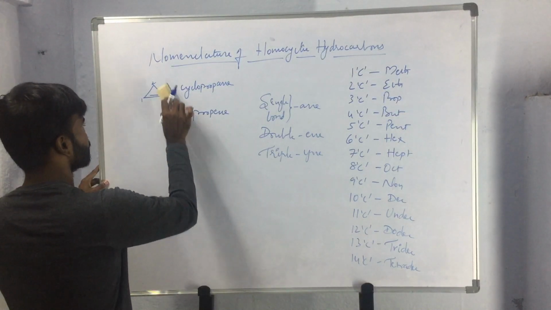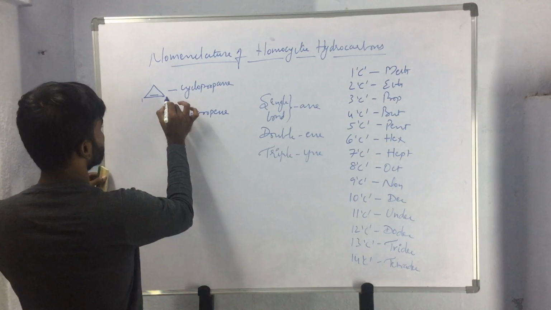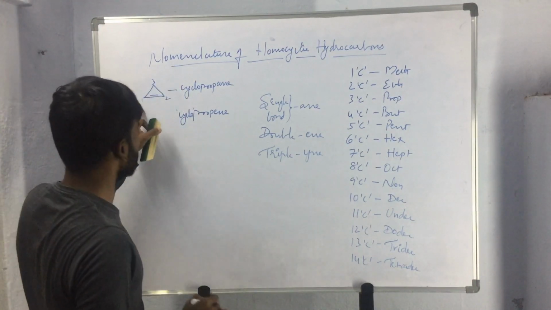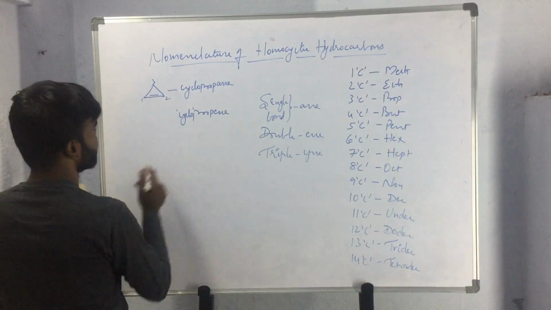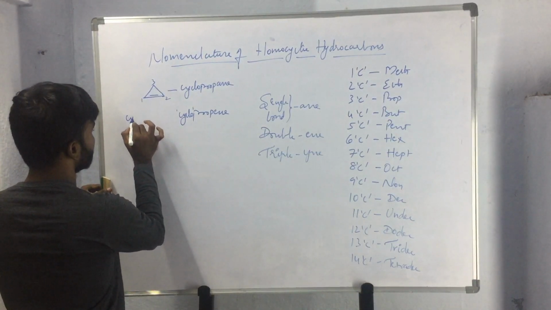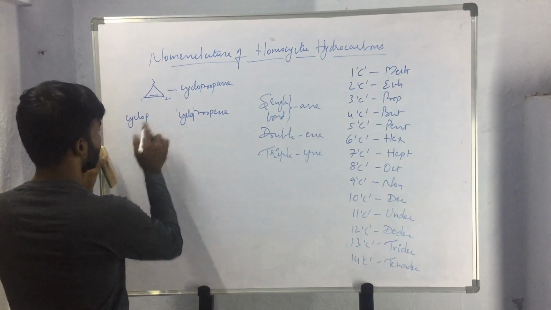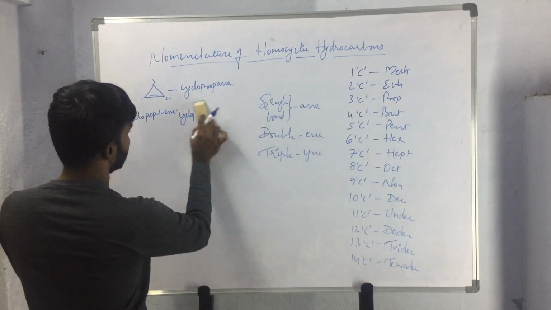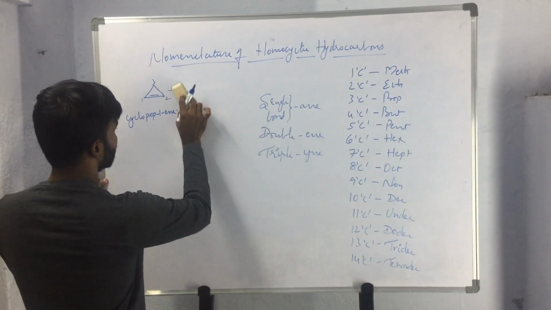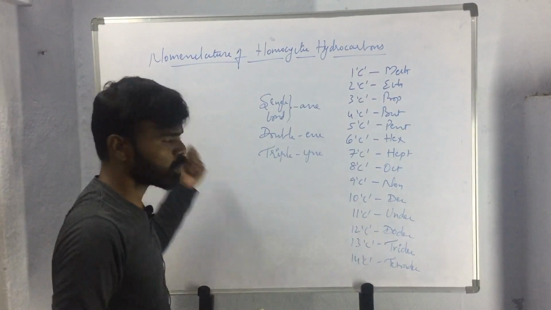So we will be numbering the compound like this, 1, 2, 3. So the name of the compound will be cyclopropene. Like this, we will be giving the name to the compound.